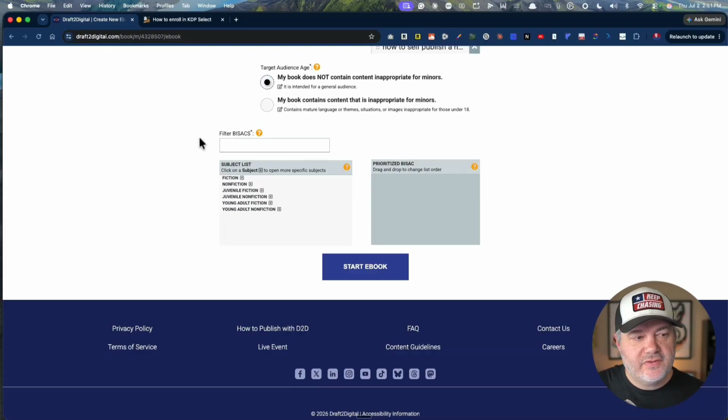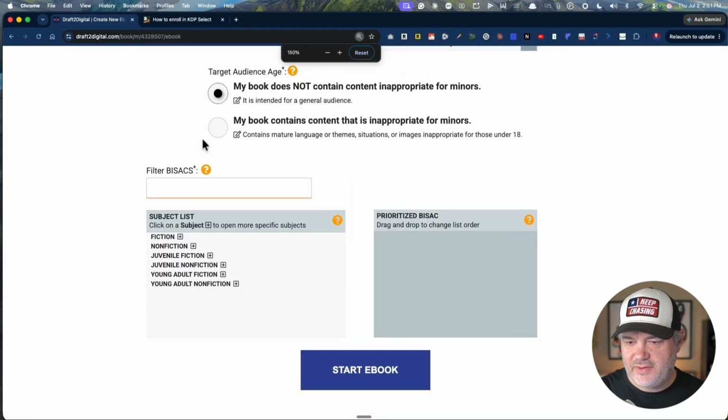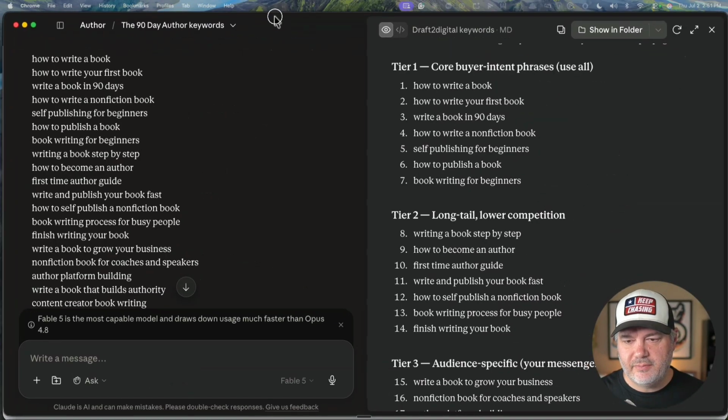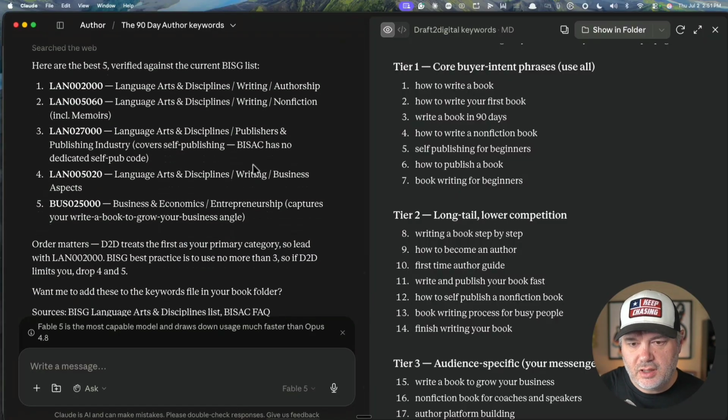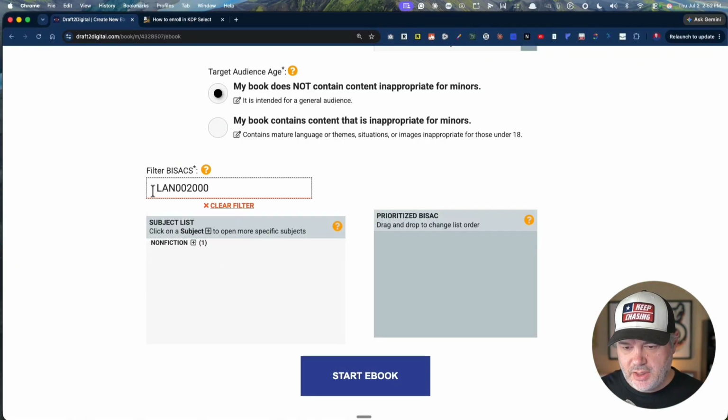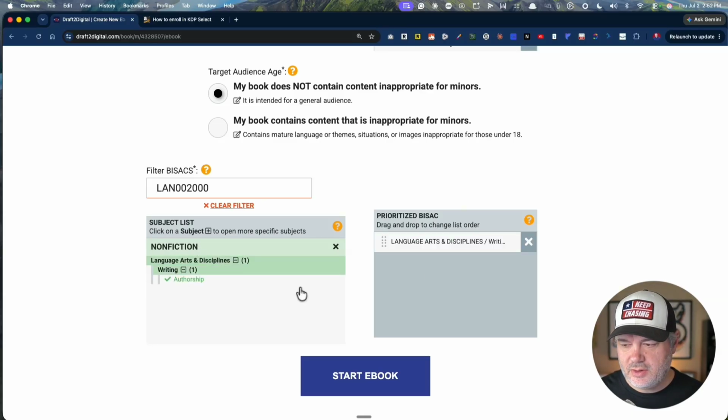And then you've got this BISACs. Now, I call it BISACs, but this is for libraries to know where this fits in the category of things, right? And so basically I did the exact same thing. We scrolled down. I asked Claude to analyze my book and tell me the top 5. So what we've got here is the top 5, and you are basically going to put these in. As you do, it will find it, and you drill all the way down until you find the right one, click and add it. Now it's important that you prioritize these because the top is the most important. I went ahead and had Claude identify that for me.